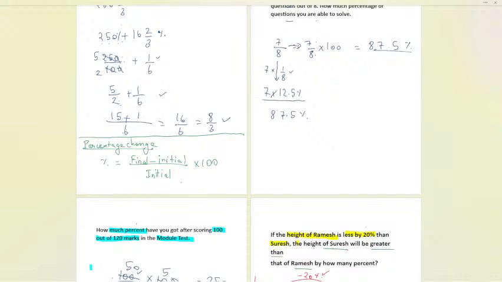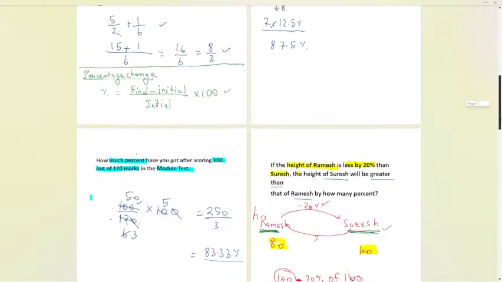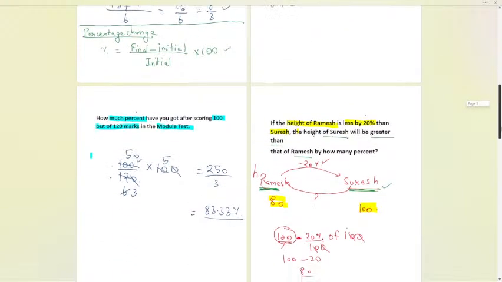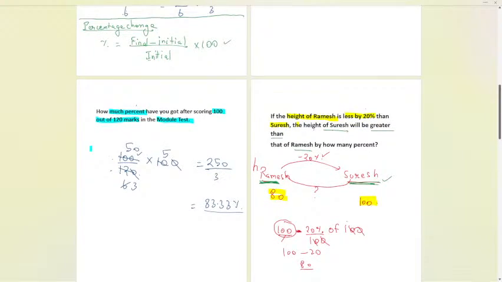Now, for percentage change, I'm going to use the same formula: final minus initial upon initial. But the thing is that we have to take the right value in the denominator. That is an important concept you all have to remember. What is the important concept? We have to take the initial, the one to which we are going to compare.